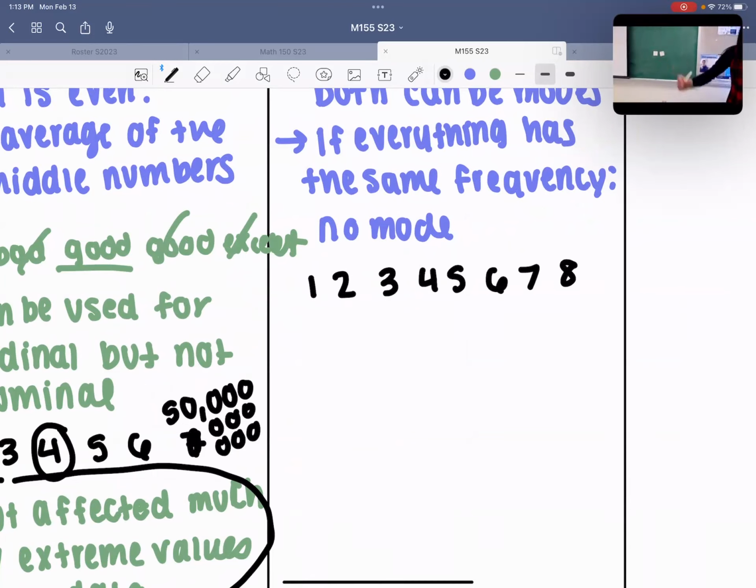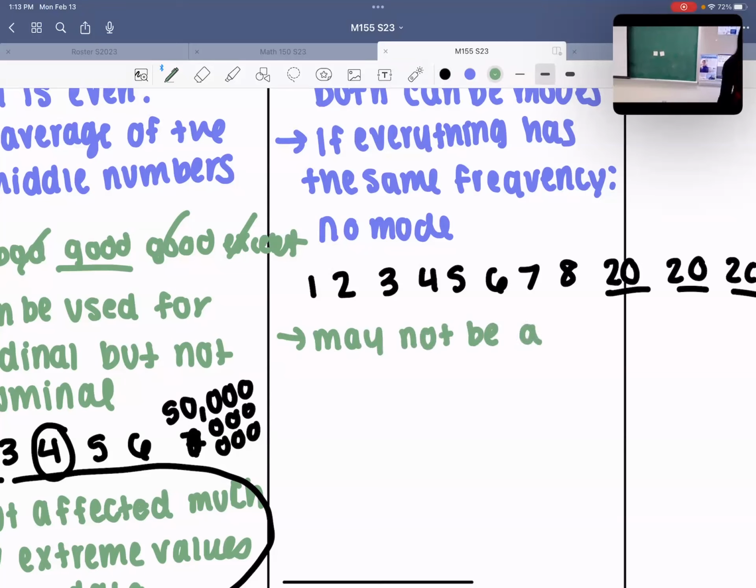But then I throw some big numbers like 20, 20, 20. Now the center of the set is around, I don't know, 4 or 5, right? But the mode, or the thing that happens the most, is 20, which is a lot bigger than the center. So because of this, the mode may not